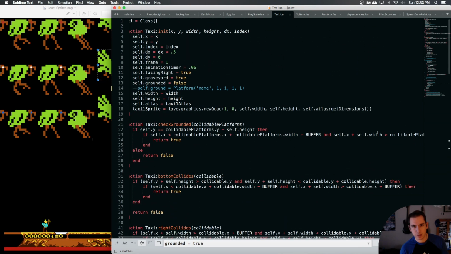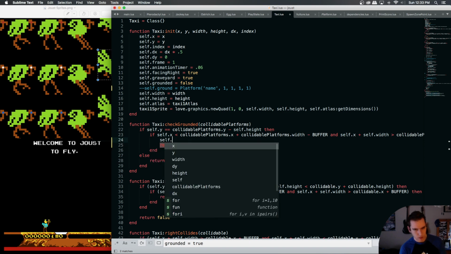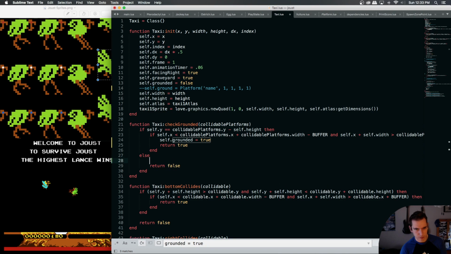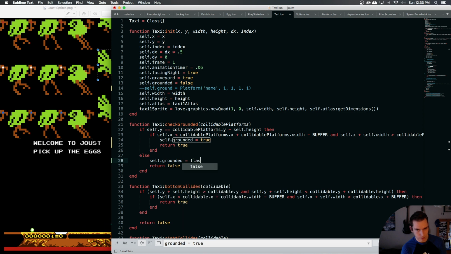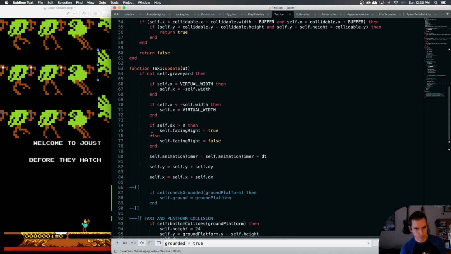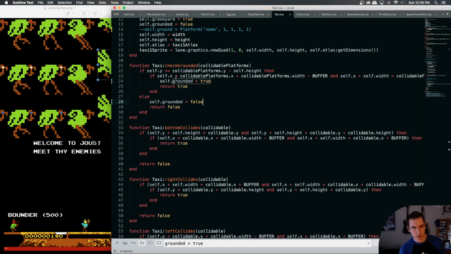So we can say, hey, if we're grounded here, our self-grounded boolean gets true because we are grounded. Otherwise, our self-grounded needs to be swapped to false because we are no longer grounded. But that still means we need to run this function.